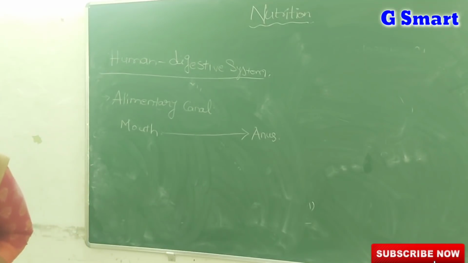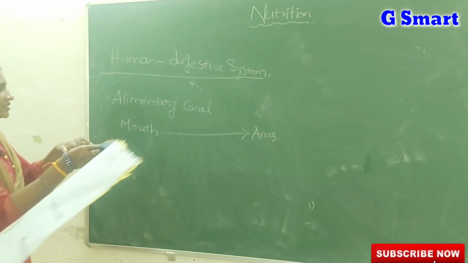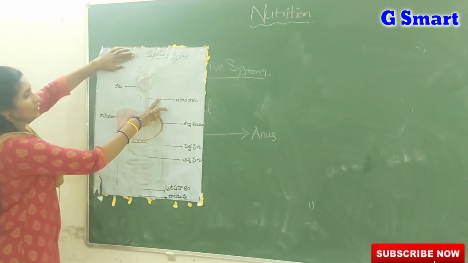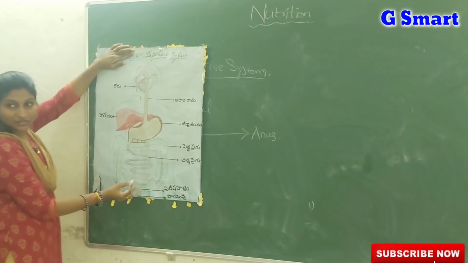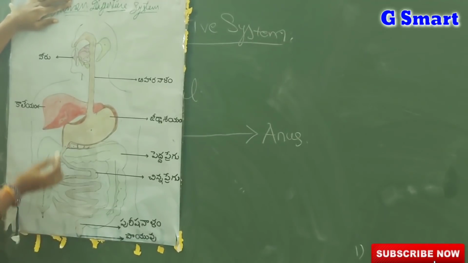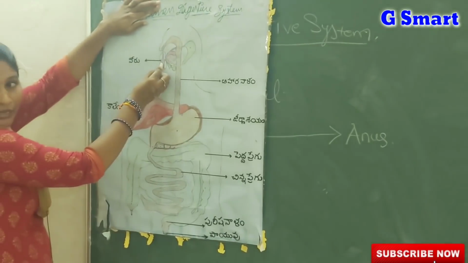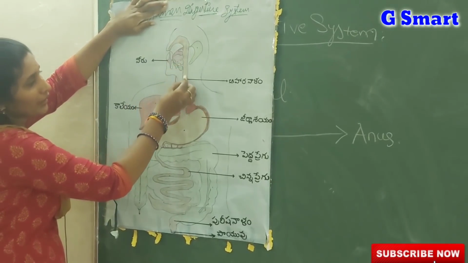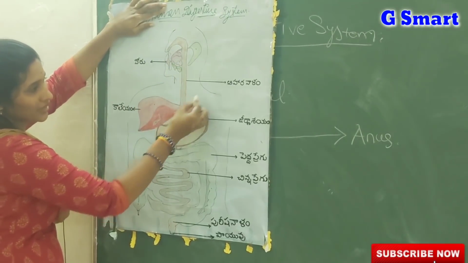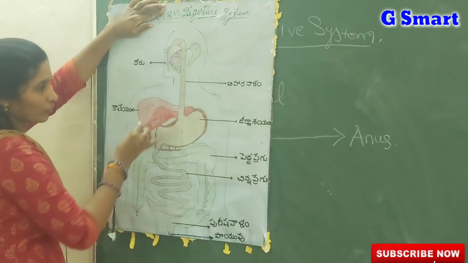Now I will show the picture of the digestive system. Listen carefully. This is the digestive system or alimentary canal of humans. First it starts with the mouth, and after the mouth there is a tube-like structure known as the esophagus or food pipe.